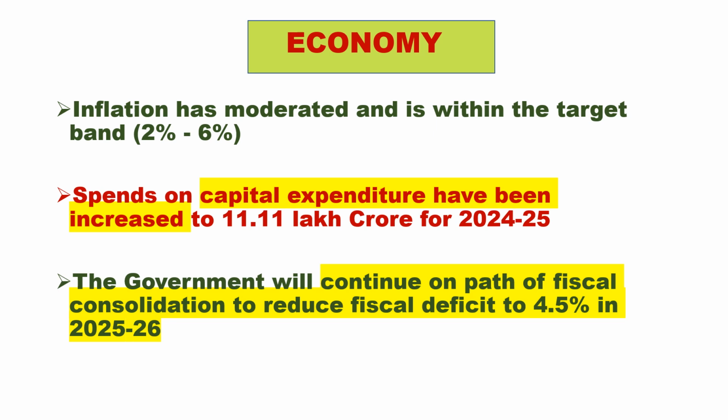The next point is that the government will continue on the path of fiscal consolidation to reduce the fiscal deficit to 4.5% in 2025-26. So what is fiscal consolidation? It is the reduction in the underlying fiscal deficit. It refers to the policies the government undertakes to reduce the deficit and accumulation of debt stock, and it is aimed at eliminating the fiscal debt.